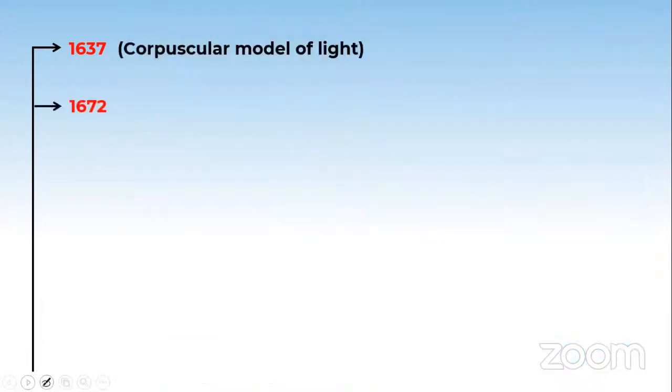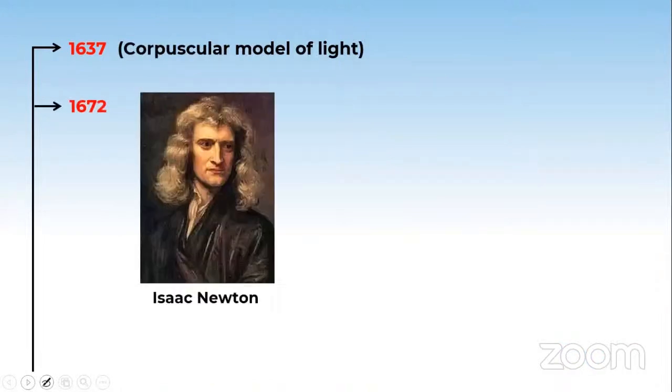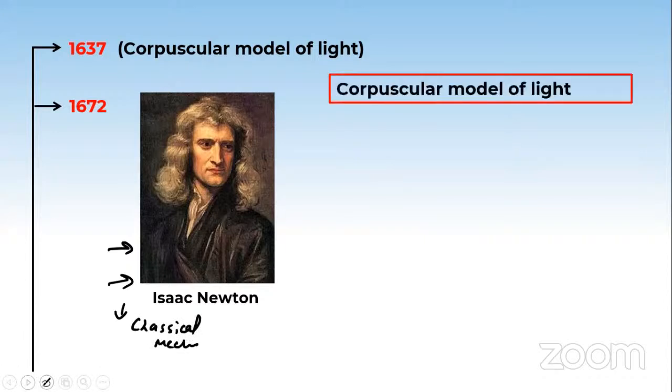Then after 1637, in the year 1672 came one scientist whose name was Isaac Newton. We know he's a very famous scientist. He was famous for his work in classical mechanics. We have seen this thing in the previous class. Okay, leave it. Then he also used the corpuscular model of light.